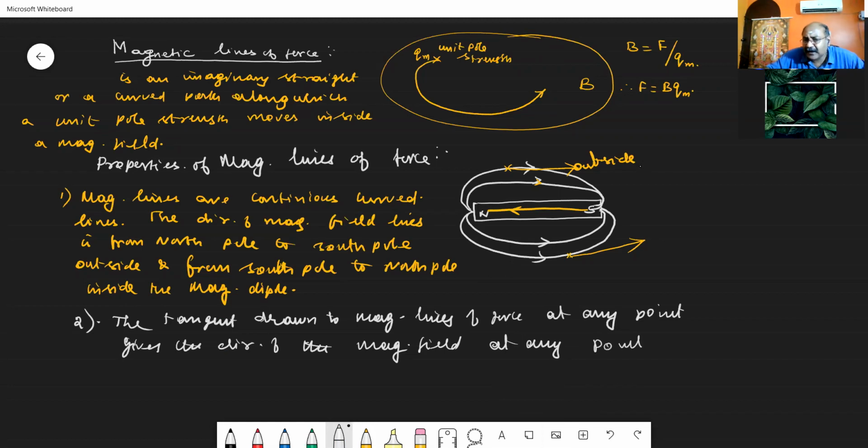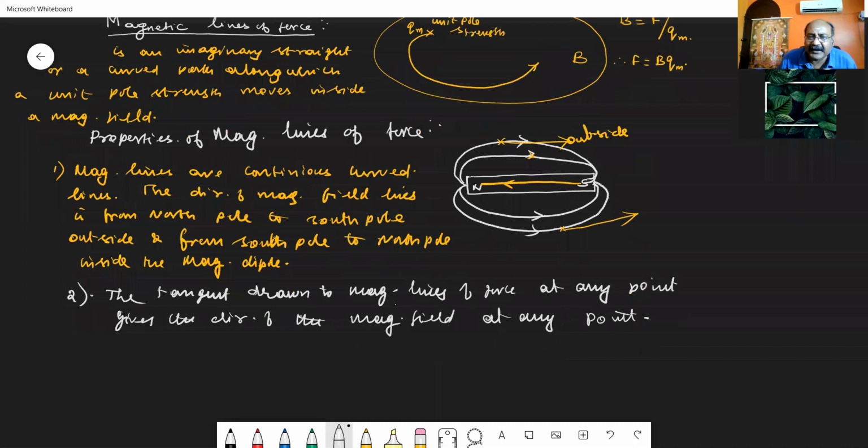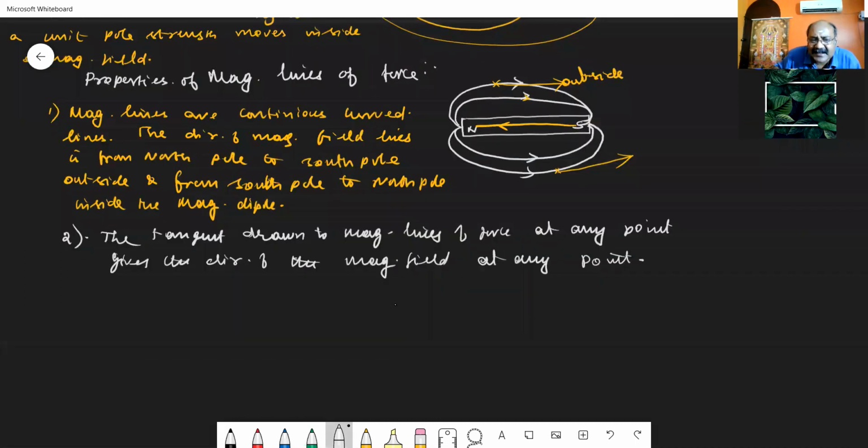So if you want to calculate the direction of the magnetic field, then the magnetic field is represented by magnetic lines. For any one of the magnetic lines at any point, you consider a tangent. The tangent drawn to that magnetic line of force inside the magnetic field at any point gives you the direction of the magnetic field.